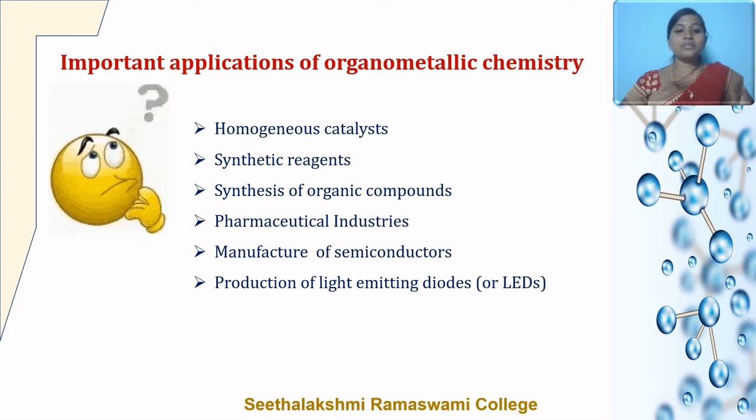Now let's look into the important applications of organometallic compounds. The various applications include homogeneous catalysts, for example Vaska's catalyst, Wilkinson's catalyst, etc. They are used as synthetic reagents, for example Grignard reagent, Gilman's reagents, etc. They are used as catalysts for the synthesis of organic compounds. They are also used as therapeutic agents in the pharmaceutical industry. Organometallic compounds are used for the manufacturing of semiconductors. They are also used in the production of light emitting diodes or LEDs.